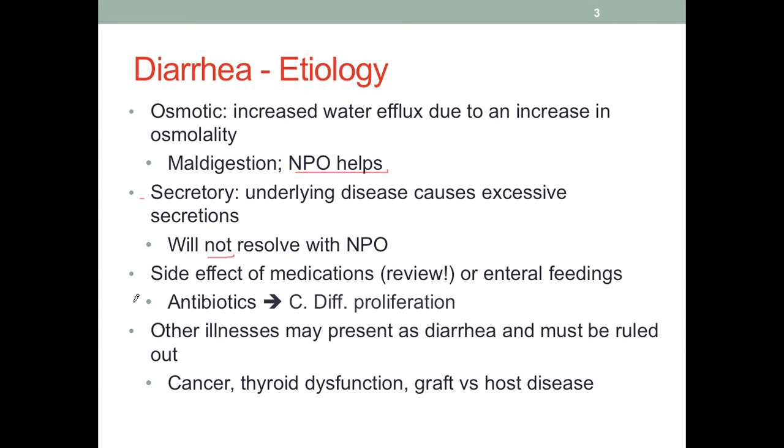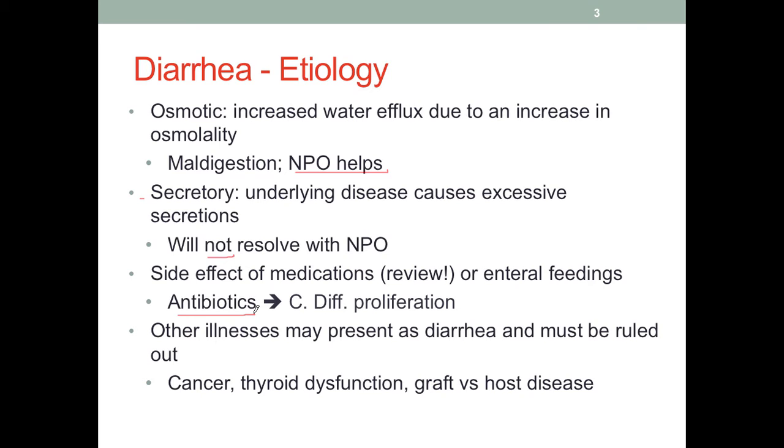Some medications are known to cause diarrhea, so please review the table in Chapter 15. I believe it is Table 15.3 on page 391. One example of medications causing diarrhea would be the use of antibiotics, especially the prolonged use of broad-spectrum antibiotics. These can cause imbalances in the internal environment in the colon.